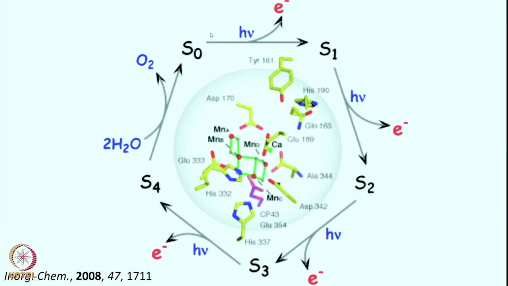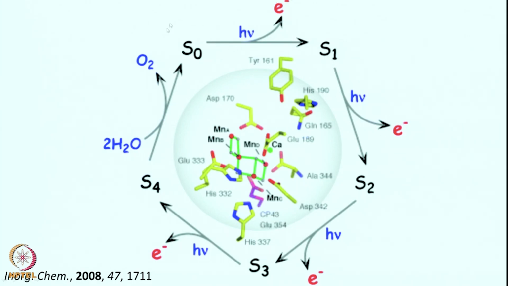So, you start with S0, of course all these intermediates are having the 4 manganese 1 calcium structure. So, from the S0 which is the fully reduced form, it is getting oxidized at each step. Each of these 4 steps is dependent on light, but the final step is not dependent on the light, that is converting S4 into S0. This light dependent step oxidizes the manganese core to give you an S1 intermediate which is oxidized by 1 electron. At every step 1 electron oxidation is happening.